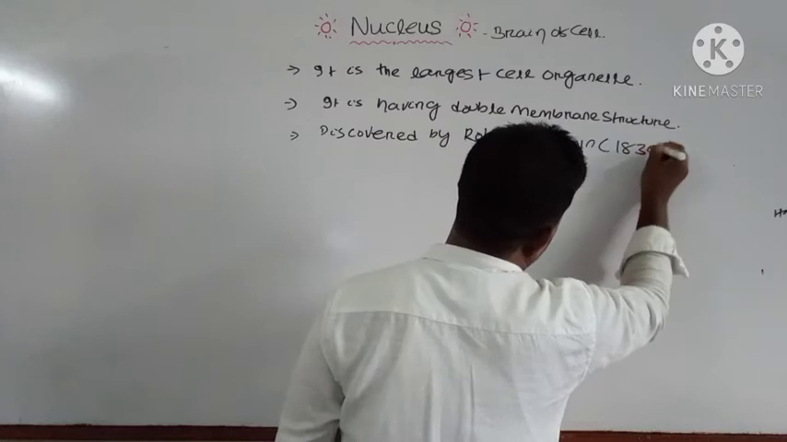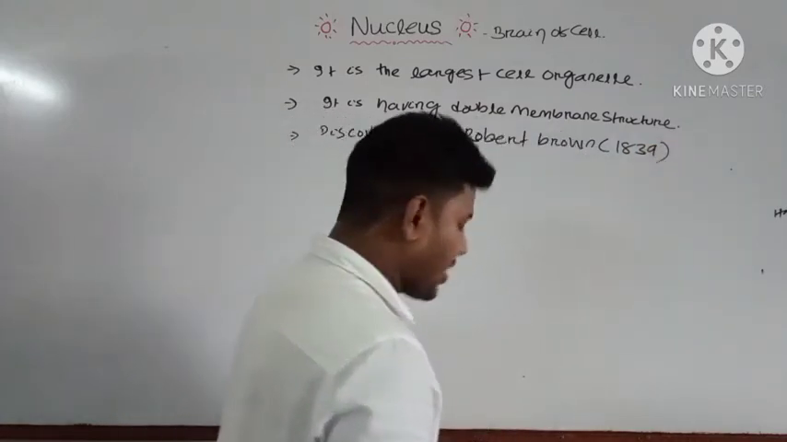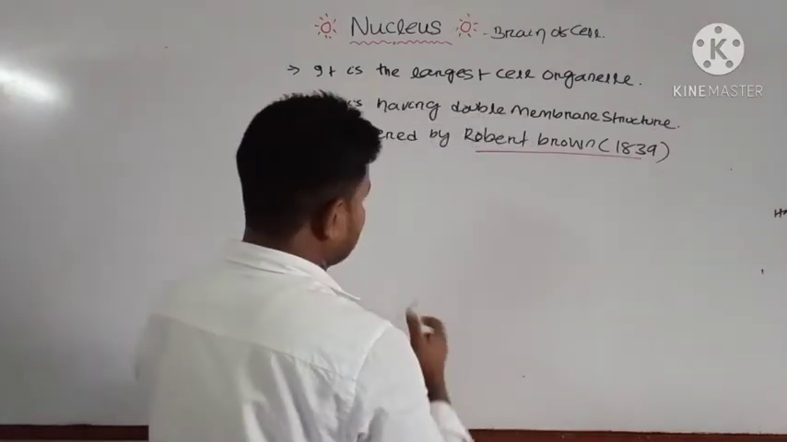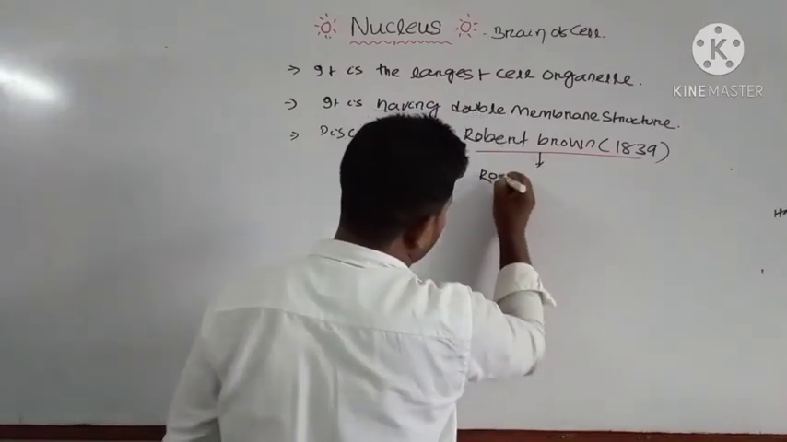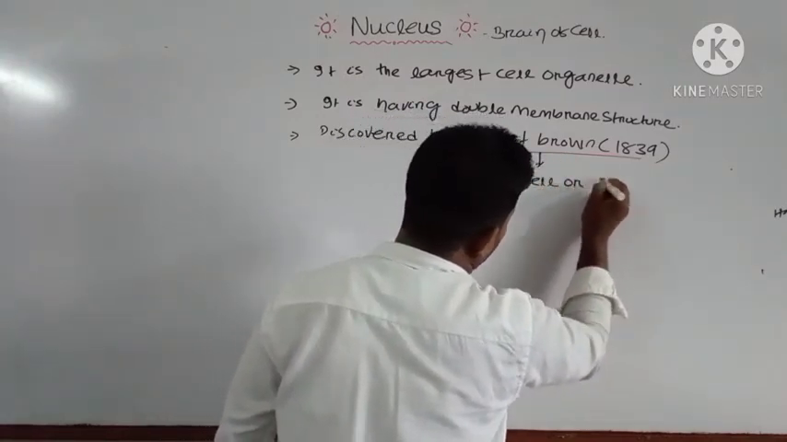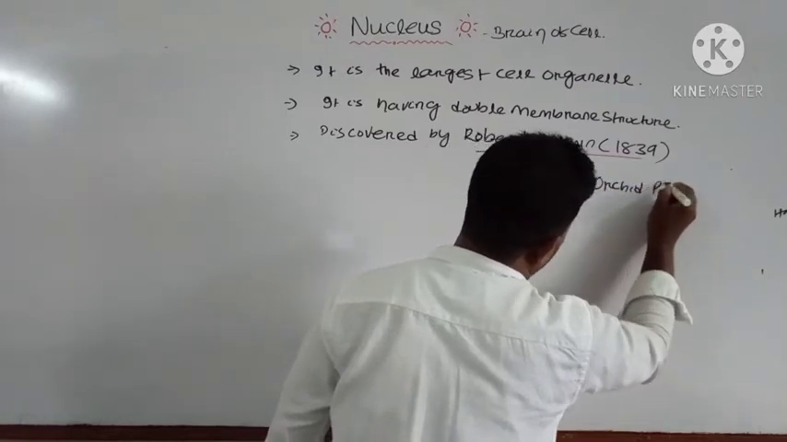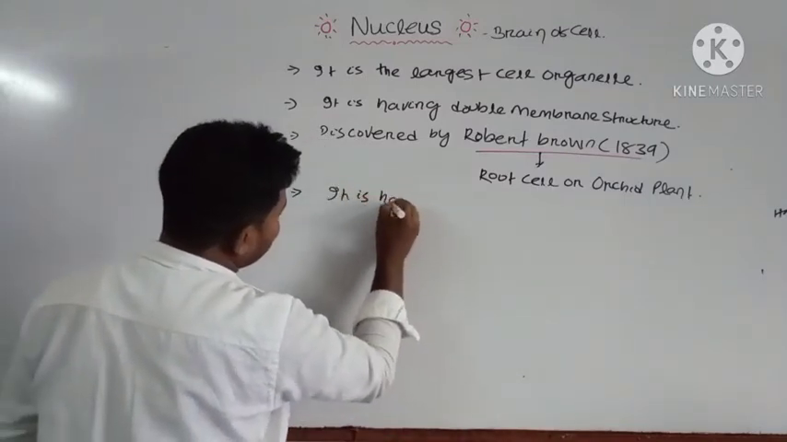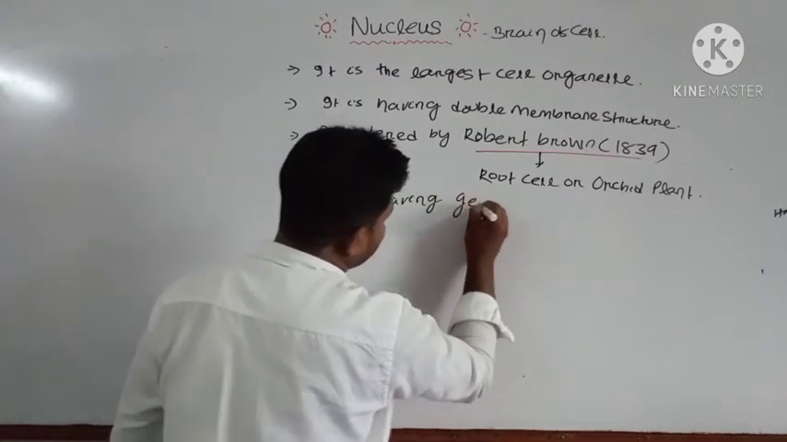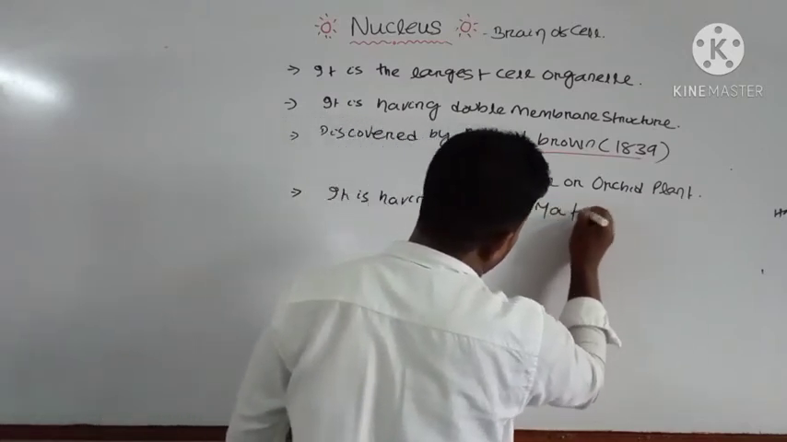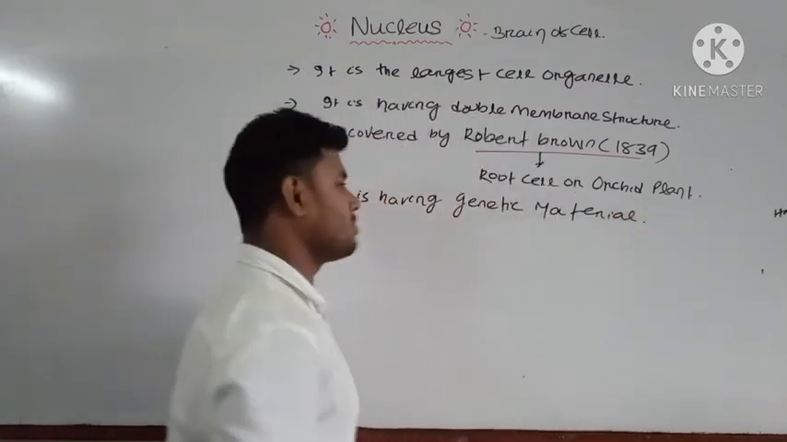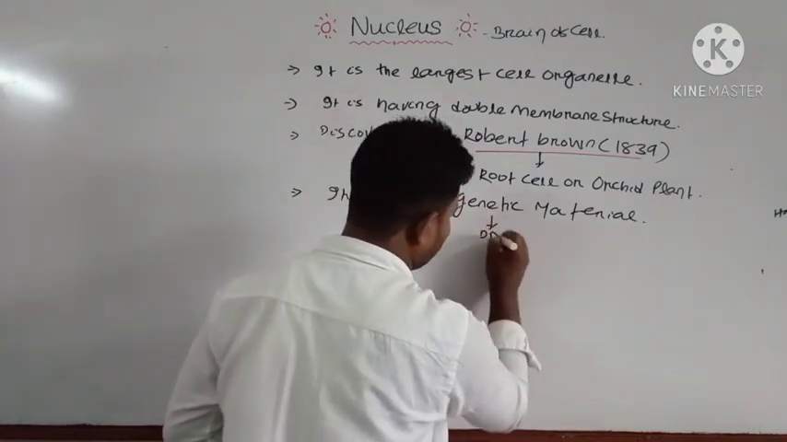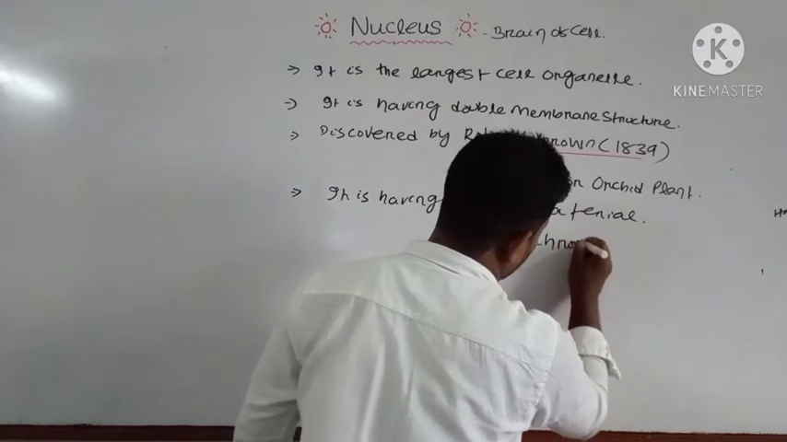Robert Brown first discovered it in 1839, in the root cell of the orchid plant. Orchid is a plant. The nucleus has genetic material. Genetic material is mainly of 2 types, that is DNA and RNA. Mostly it has the DNA inside the chromosome.